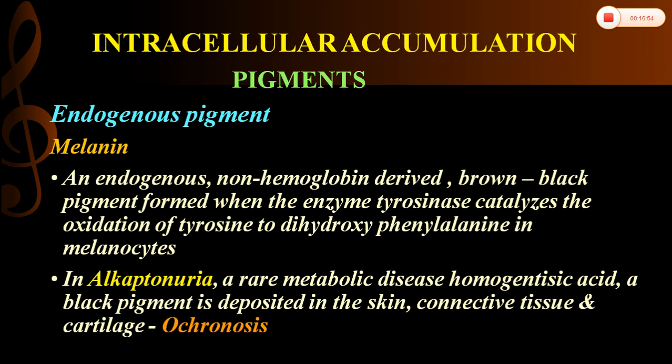Another example of a black pigment deposited in our body is homogentisic acid, and it is deposited in a rare metabolic disease called alkaptonuria. In this disease, the black pigment is deposited in the skin, connective tissue, as well as in the cartilage. This condition is called ochronosis.